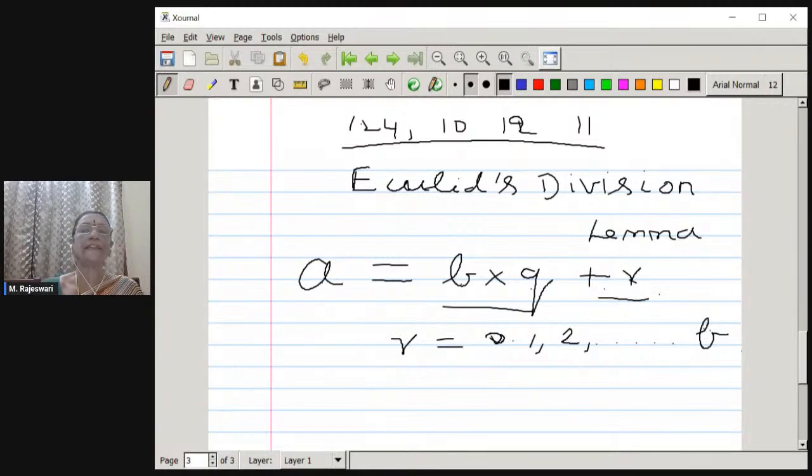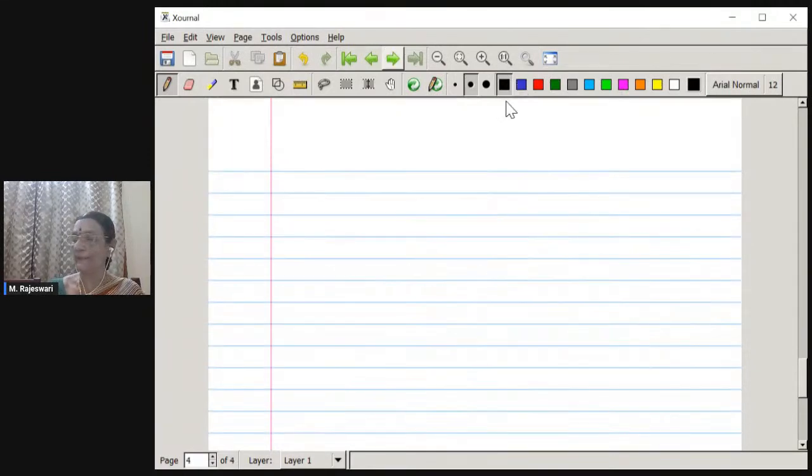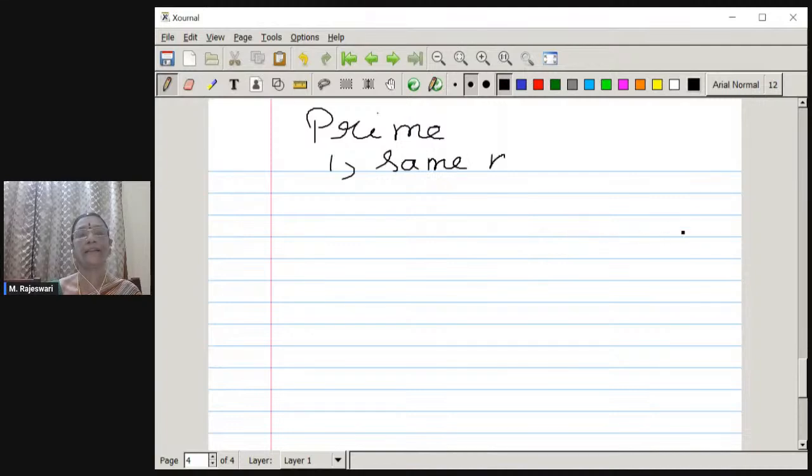Okay. Now let us see what is the next property. Next property about the prime and composite numbers we all have to once again revisit. So the numbers, you all know what is a prime number. Your earlier class understanding says that the numbers which have only the factors one and the same number are called the prime numbers.